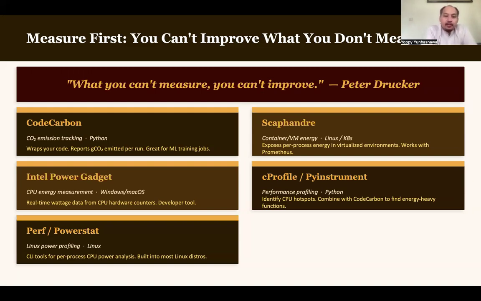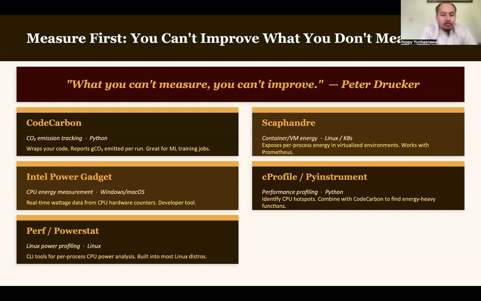For example, here are several examples of measuring software that is quite popular today. First one is Code Carbon. It is for CO2 emission tracking, and it is used in Python. It wraps your code and reports the CO2 emitted per run, and it is great for machine learning training jobs. We also have Intel Power Gadget. It is for CPU energy measurement, available on Windows and Mac OS. It gives real-time wattage data from CPU hardware counters. And it is a kind of developer tool.